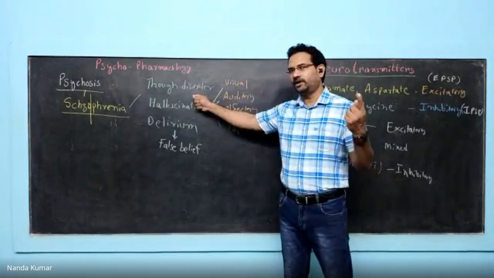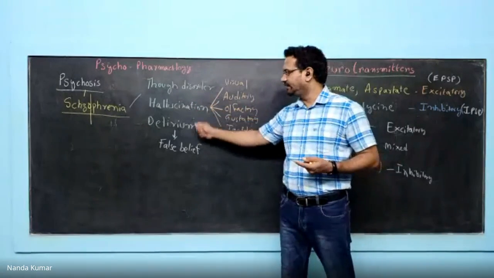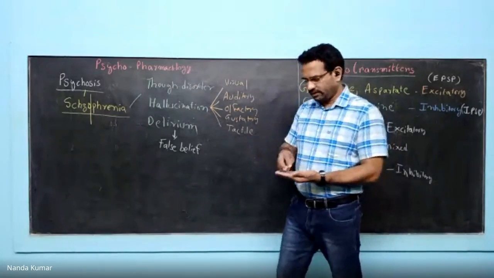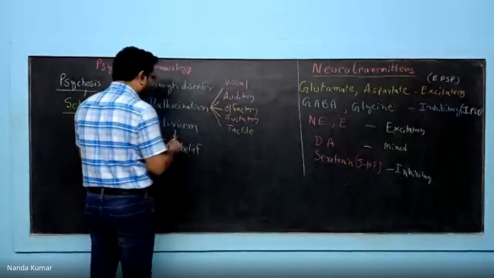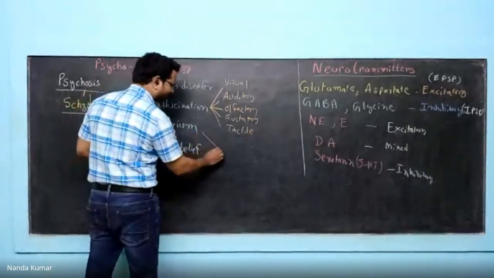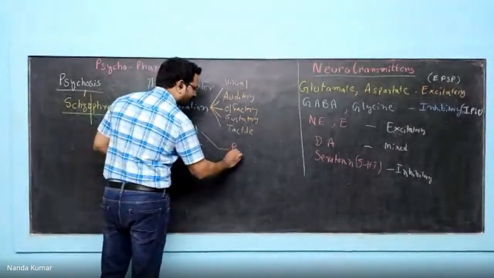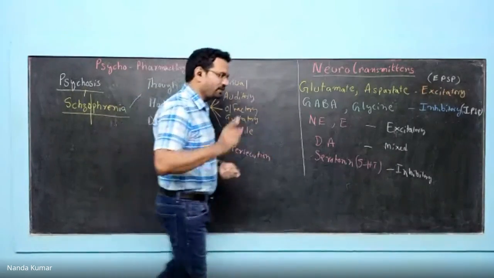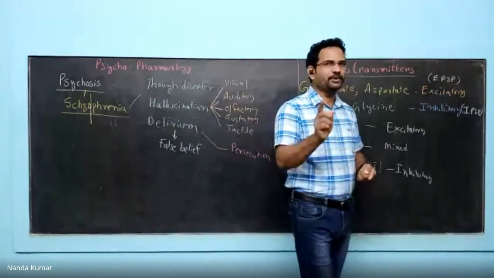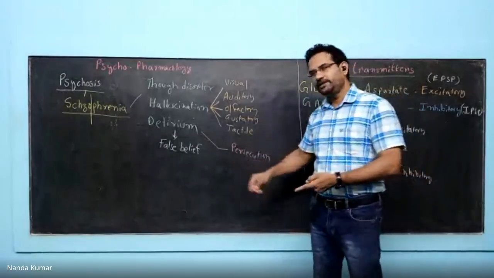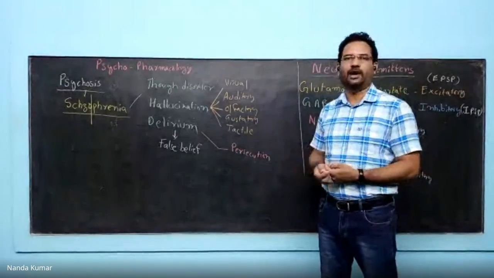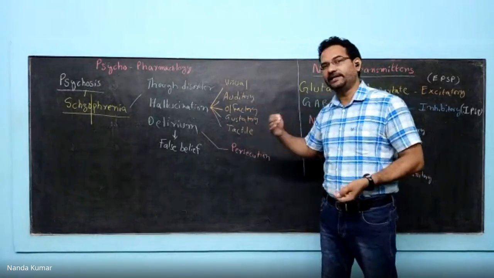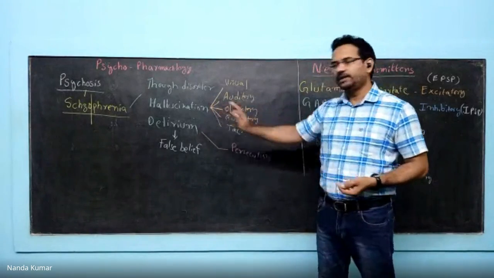So it starts with thought disorder, and that results in hallucinations. And delirium is false belief. People start believing something which is not real. In delirium, you have certain types. The major one is persecution. Persecution means certain people feel that someone is after them to kill them. Persecute means to attack, kill or harm someone. So people feel that they are being followed or attacked by someone. That is called persecutory delirium.